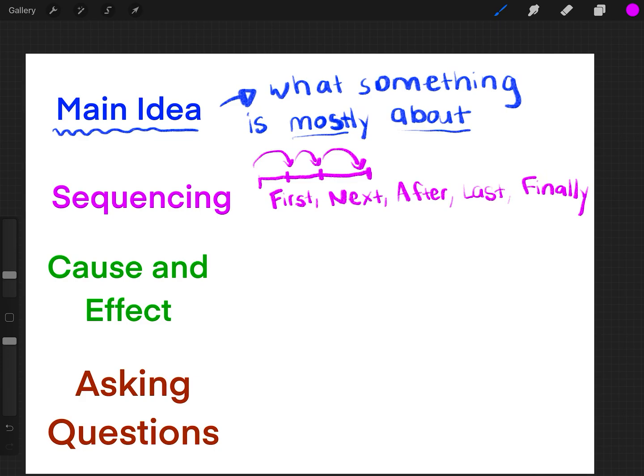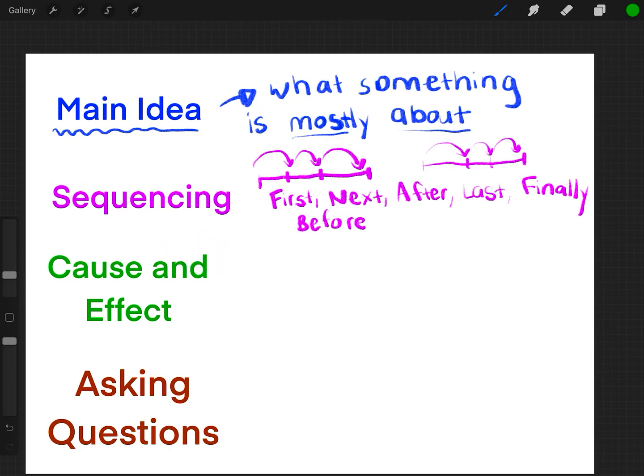Because sometimes things happen before other things happen, and sometimes things happen after. There's usually an order. That's all that means, a timeline. Things happen in a sequence.